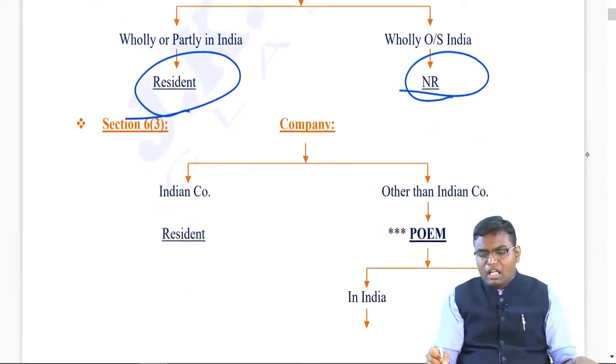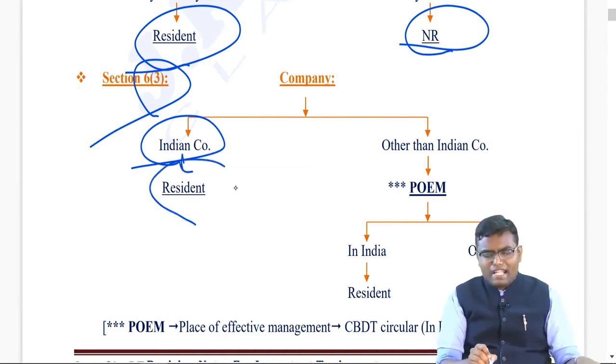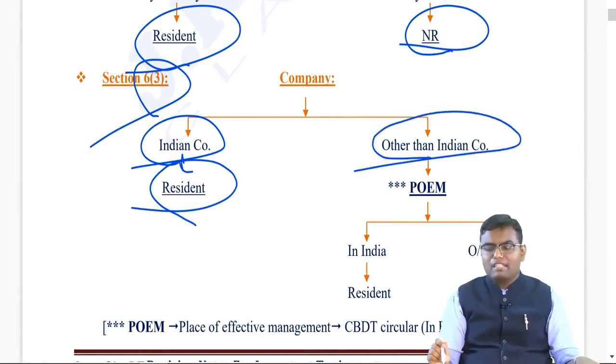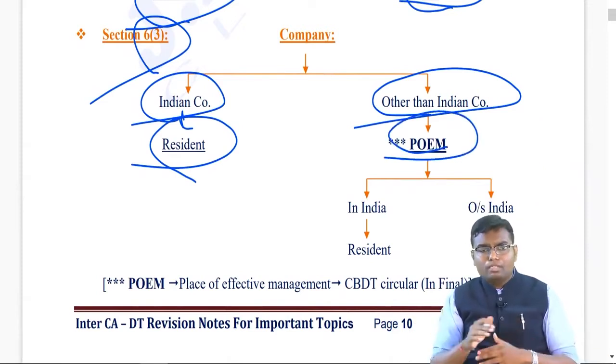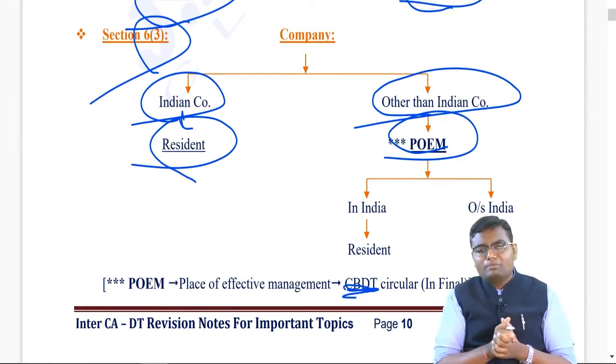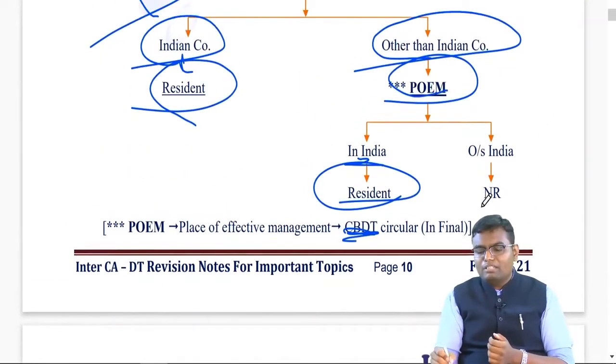Last, company. How to decide residential status of a company? Section 6, subsection 3. If you are an Indian company which is registered in India, you become directly resident. Don't see any other condition, you are directly resident. But if you are other than an Indian company, basically a foreign company, we will check where is your POEM, place of effective management, which is decided by CBDT, CA final. You have to see where is your place of effective management. If it is in India, this foreign company becomes resident. If place of effective management is outside India, that foreign company becomes what?